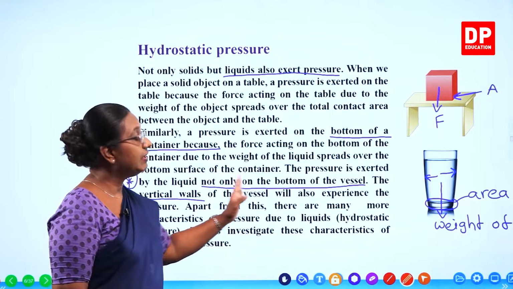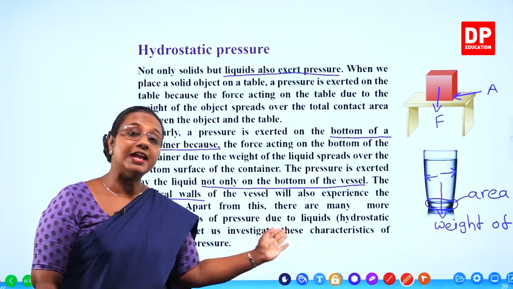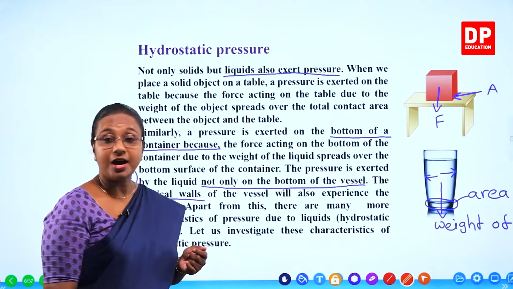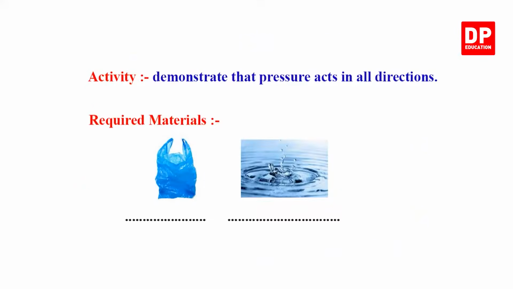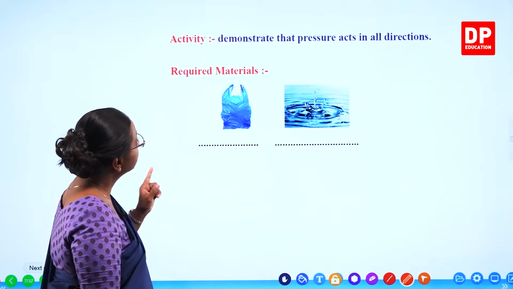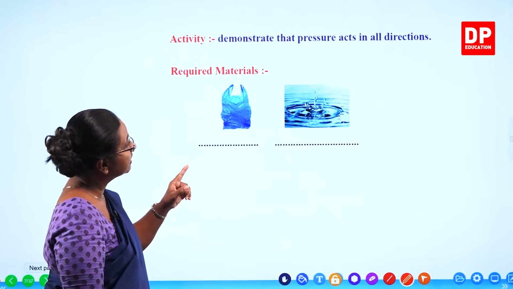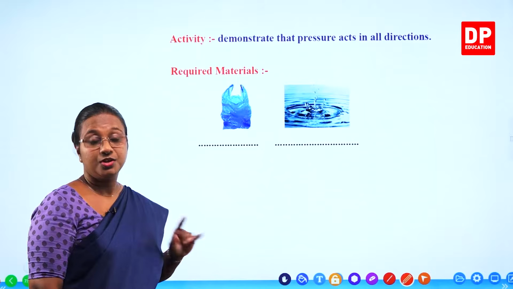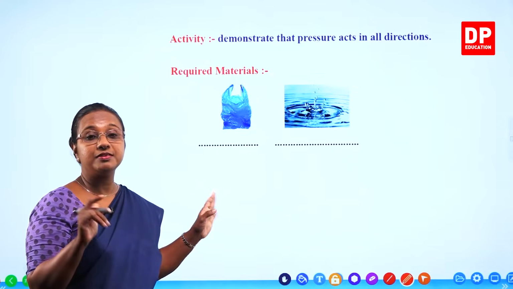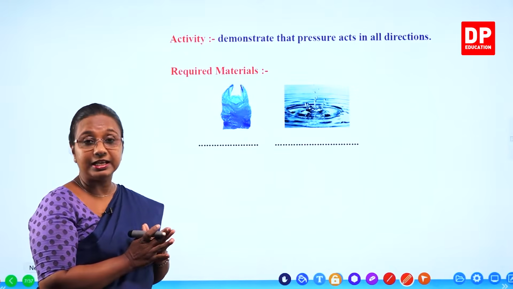So with that, we will look at some activities and try to understand the characteristics of hydrostatic pressure. So the first activity demonstrates that pressure acts in all directions. So we already discussed that there is pressure acting on the bottom surface as well as the vertical walls.